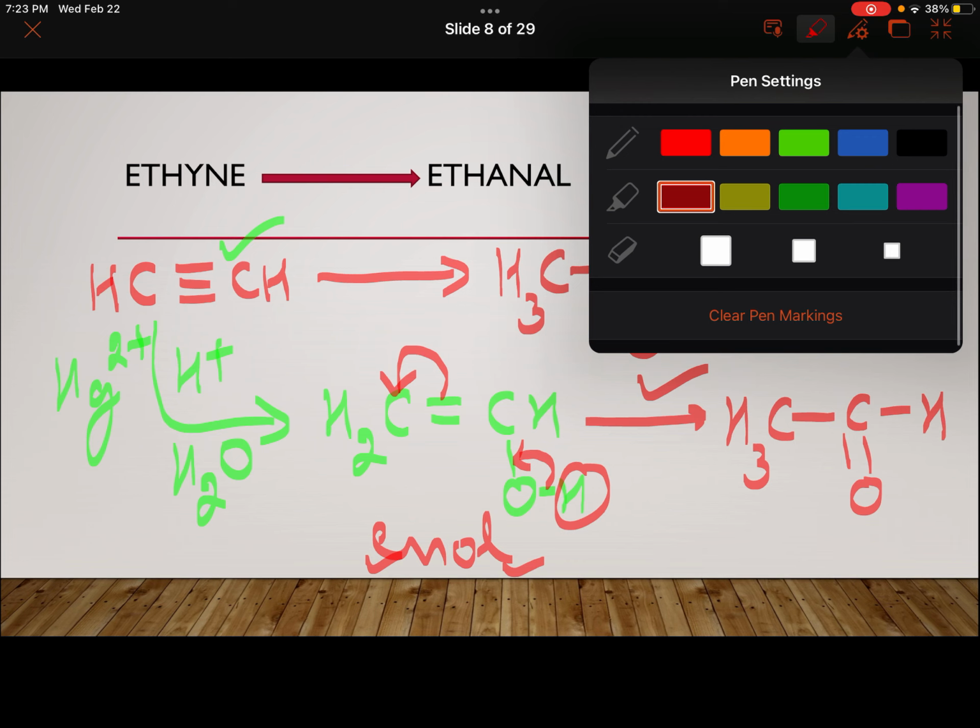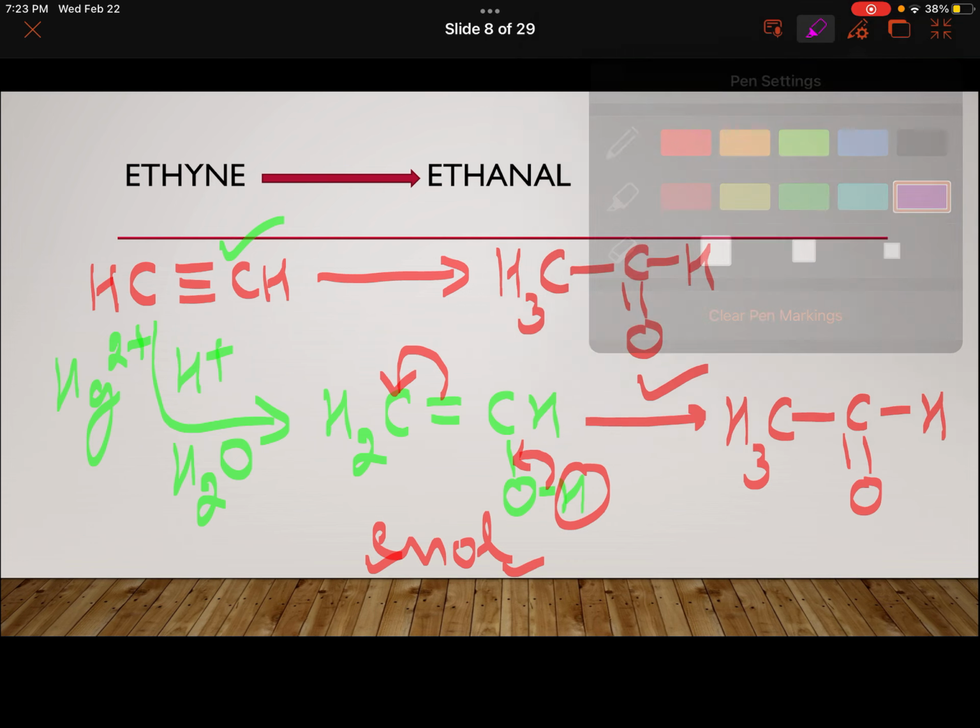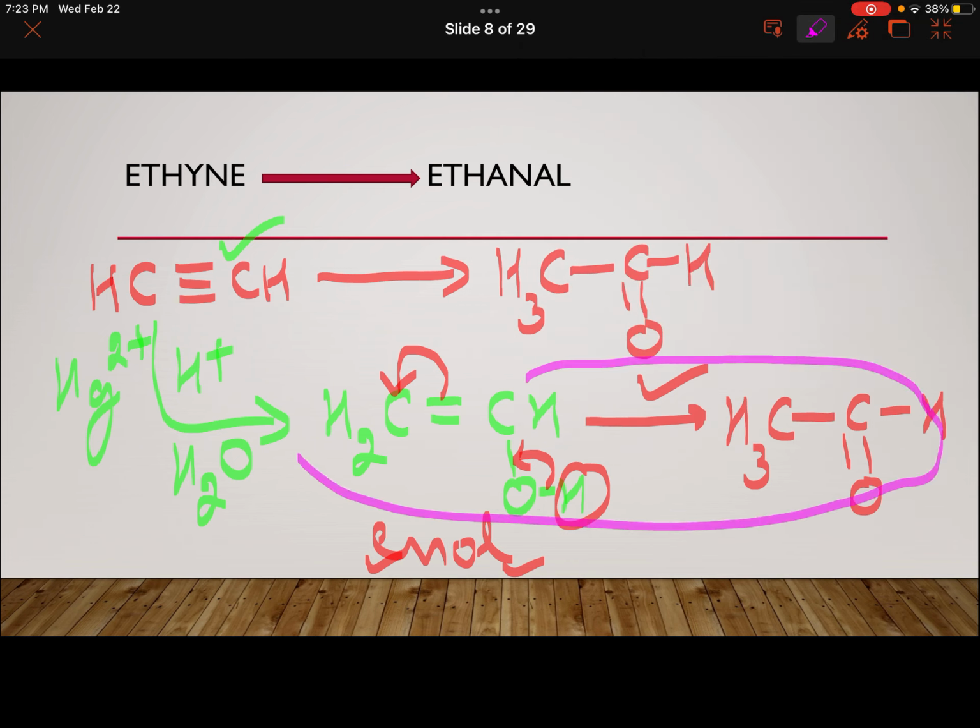This particular step, which we are discussing, is called tautomerism, because this isomerism from enol is converting it to the aldehyde form. And in some other cases where you have more than 2 carbons, you will get a ketone. So we generally call it keto-enol isomerism or tautomerism.